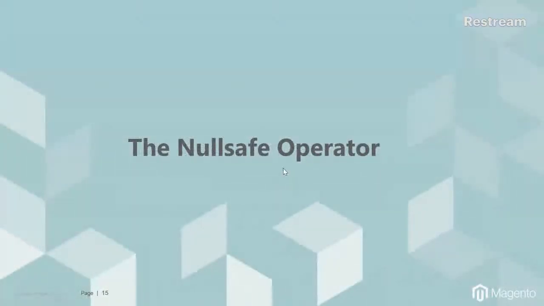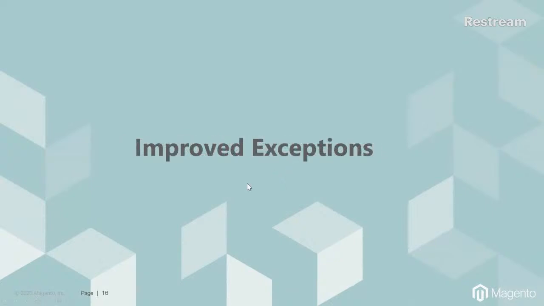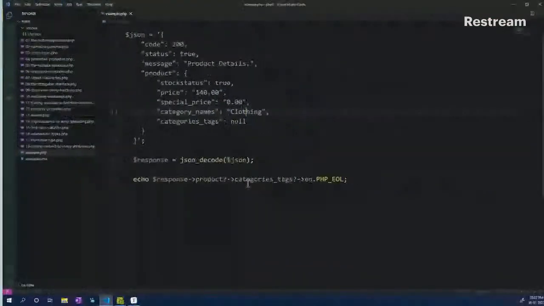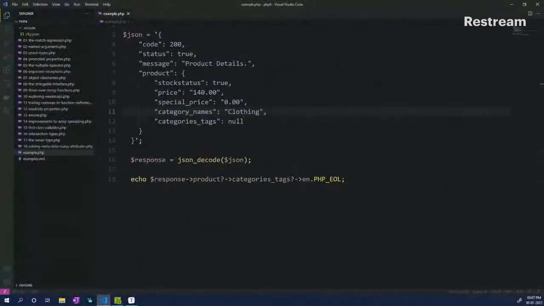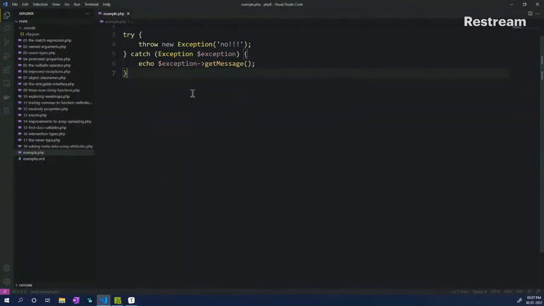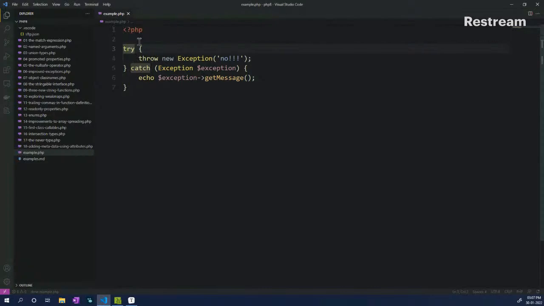Great. So let's move on to the next example that we have, which is improved exceptions. So there have been some improvements done in PHP 8 to make the exception handling a little bit of a better experience. So how does it work? So let's try that out really quickly. So I changed the example to this. I think, yeah, we have the PHP start tag.